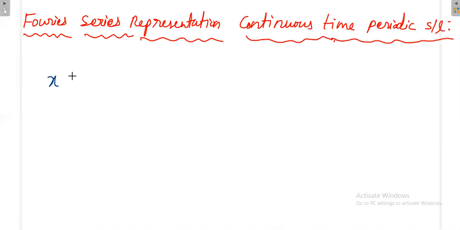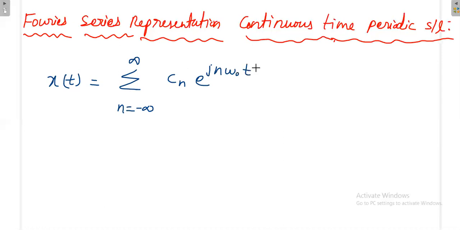Suppose x of t is a non-sinusoidal periodic signal, then we can write it as the summation from n equals minus infinity to plus infinity of cn e power j n omega naught t. Again, there are two representations: one is the exponential representation and the other is the trigonometric representation. Now we are seeing the exponential representation, how to represent the signal in terms of exponentials.